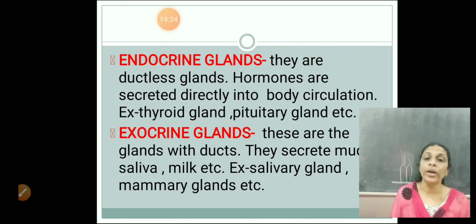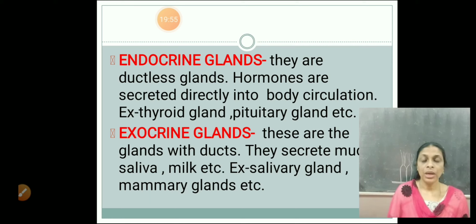Second example for exocrine gland is mammary glands, the milk producing glands. So mammary glands produce milk and it is carried, it has a duct. So these are the two different types of glands. One is endocrine gland and the other one is exocrine glands. Hope it's clear to you all?